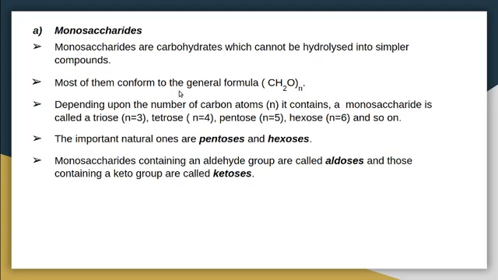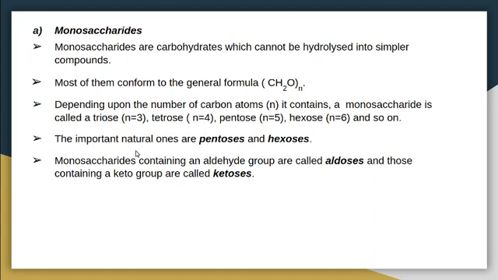Most of them conform to the general formula (CH2O)n. Depending upon the number of carbon atoms n it contains, a monosaccharide is called a triose, then tetrose, and so on. For triose n is equal to 3, for tetrose n is equal to 4, for pentose n is equal to 5, for hexose n is equal to 6, and so on. So depending upon the number of carbon atoms, we can name them as triose, tetrose, pentose, hexose, etc.